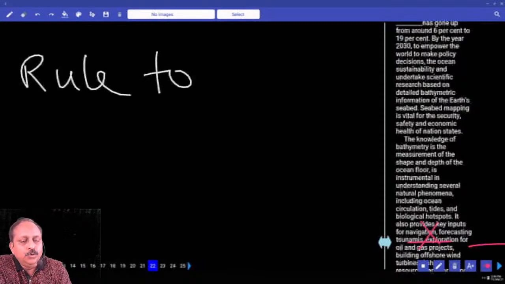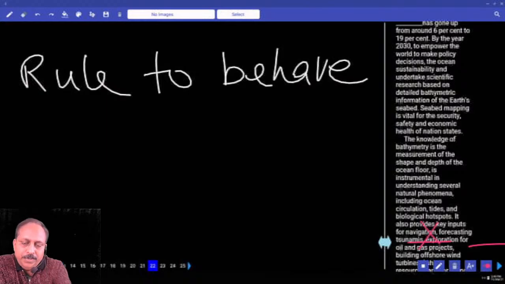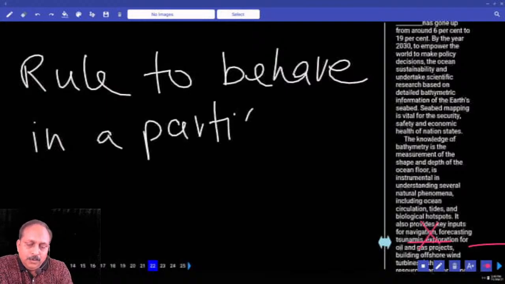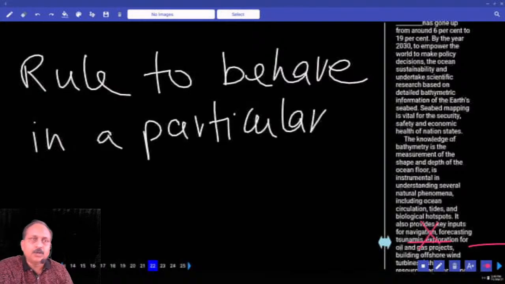A rule to behave in a particular way. A rule tells you how to behave or to behave in a particular way. That is known as precept. A rule to behave in a particular way. So does it go with this context?